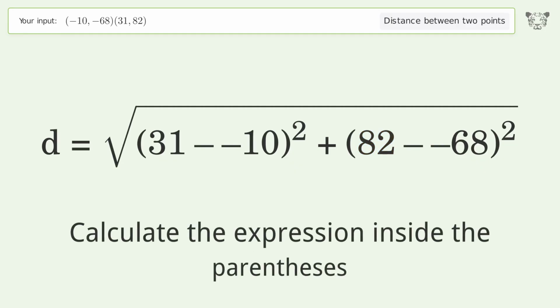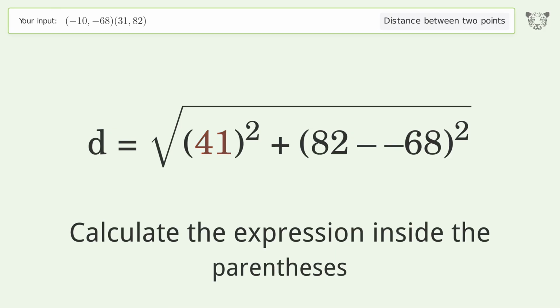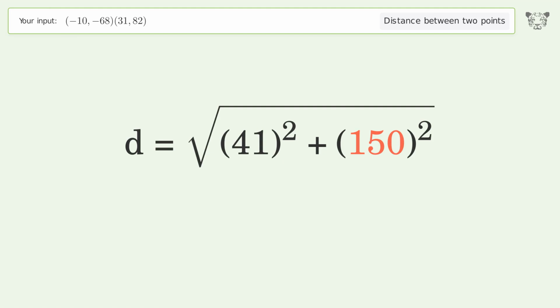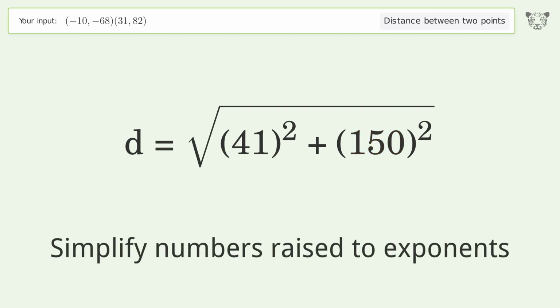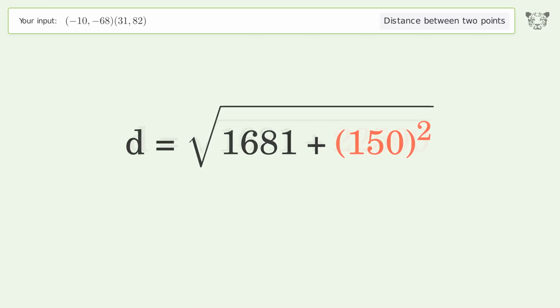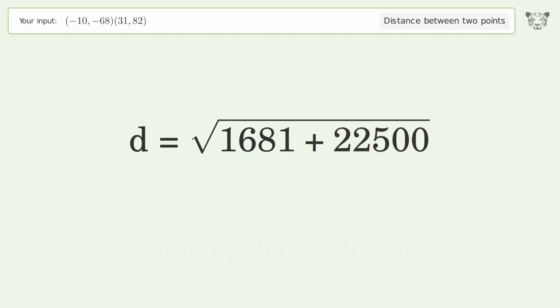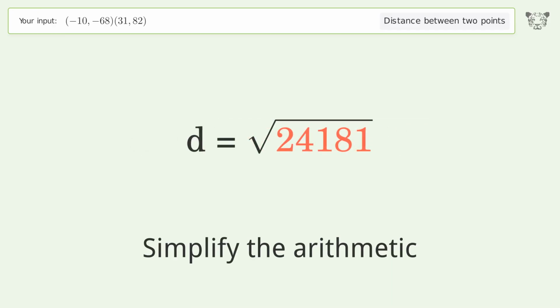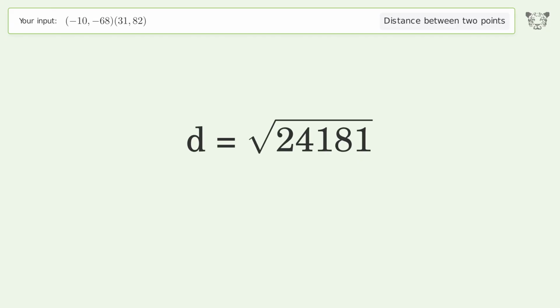Calculate the expression inside the parentheses. Simplify numbers raised to exponents. Simplify the arithmetic. And so the distance between the 2 points is the square root of 24,181 or 155.502.